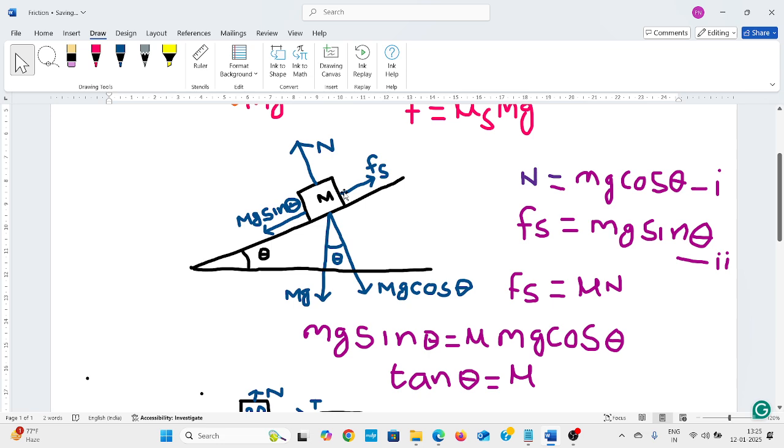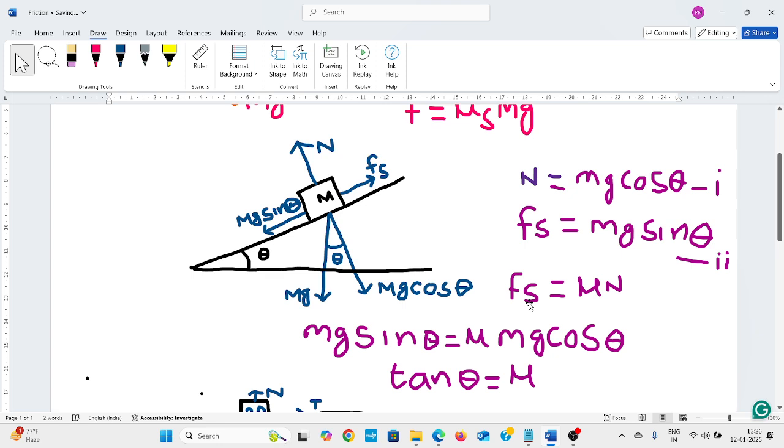If the external force is more than the frictional force, then the body will move downward. Normal reaction equals mg cos theta, and frictional force equals mg sin theta.